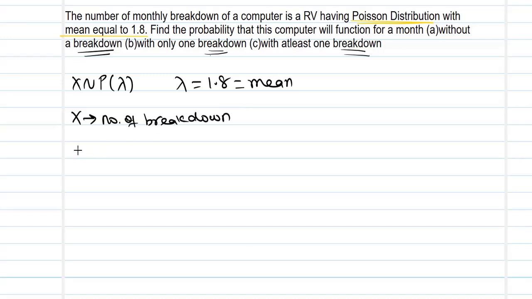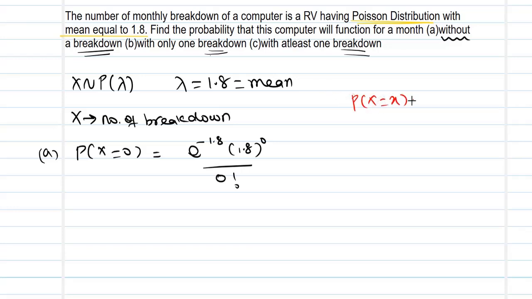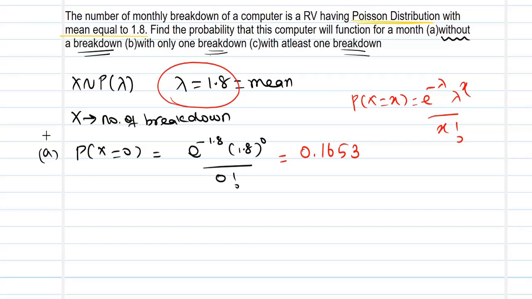Now let x denote the number of breakdowns of this computer. The first one we want is the probability of no breakdown. No breakdown means x is equal to 0. So it is e power minus lambda, 1.8 to the power of 0 by 0 factorial, because we know that the probability function is e power minus lambda, lambda power x by x factorial, and lambda is 1.8. So take out your calculators, estimate the value, and you get 0.1653.